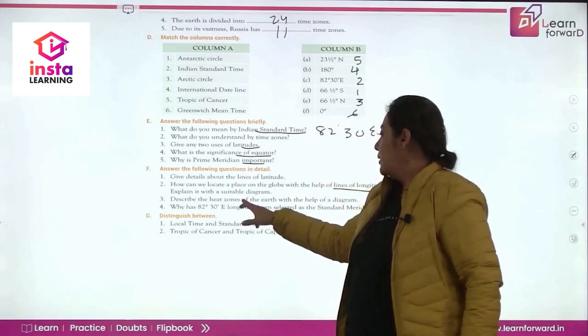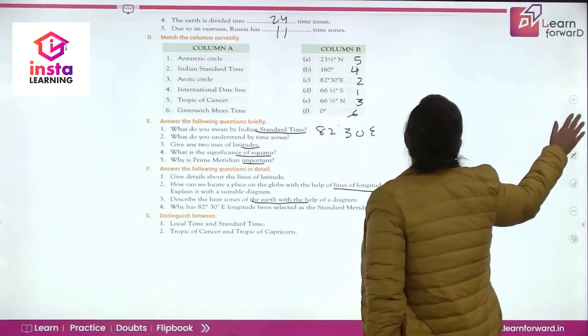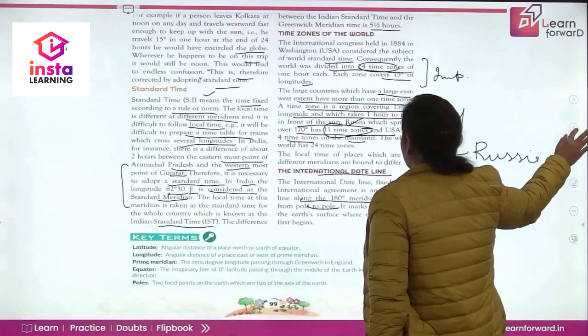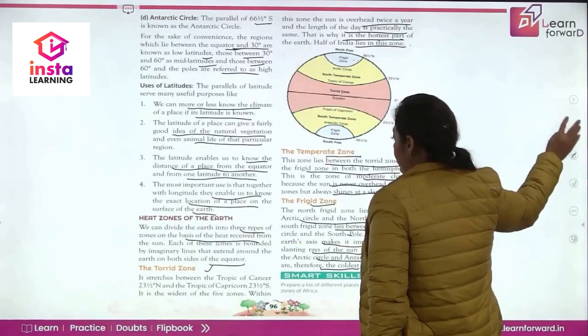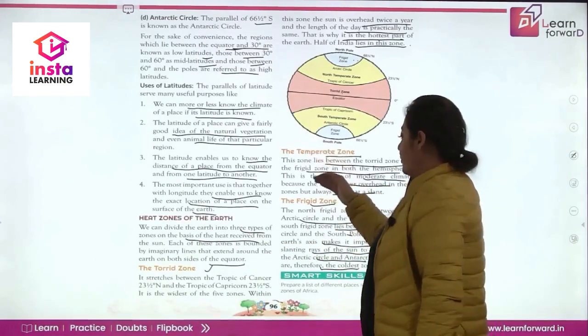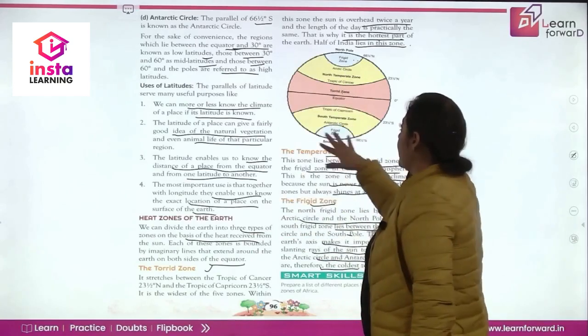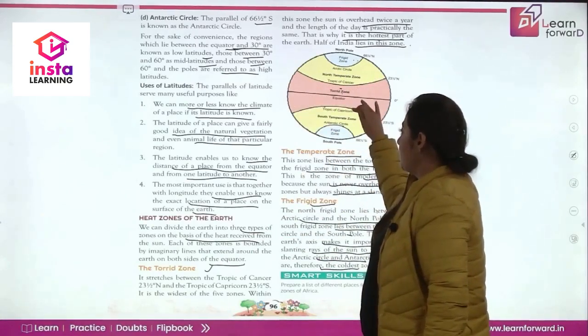Then describe the heat zones of the earth with the help of a diagram. If we go and see the diagram, we have studied the heat zones: the torrid zone, the temperate zone, and the frigid zone. This is the diagram which we are going to follow. The torrid zone stretches between the Tropic of Cancer and Tropic of Capricorn.